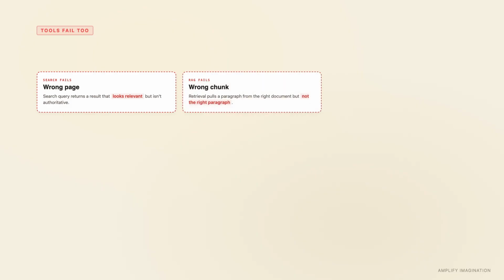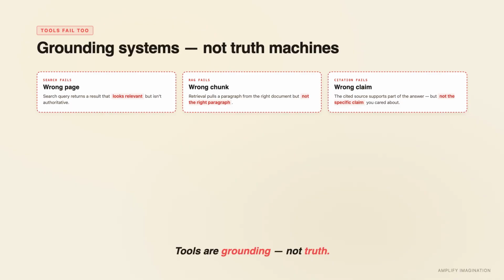But tools can fail too. Search can find the wrong page. Retrieval can pull the wrong paragraph. A citation can support part of the answer, but not the claim you actually care about. Tools are grounding systems, not truth machines.